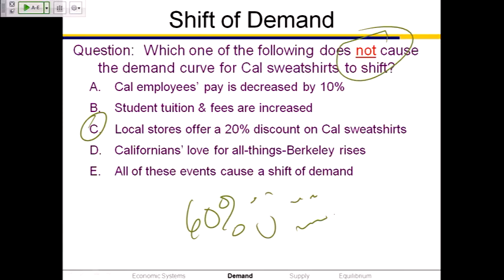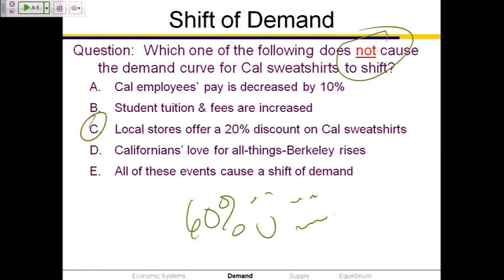Local stores offer a 20% discount. So instead of costing $30, the price of the sweatshirt is $24. What's that a change in? Price. And when price changes, does that shift the demand curve or move us along the demand curve? Move us along. There you go. And then D, Californians' love for all things Berkeley. What was that? A change in what? Preferences. Good job. All right. It's vitally important that you get a good handle on that difference between shifting and moving along.